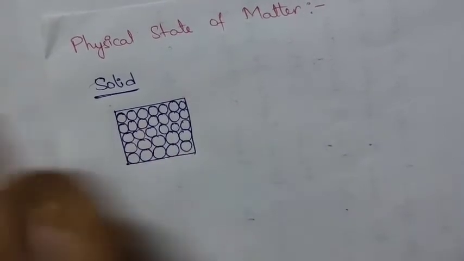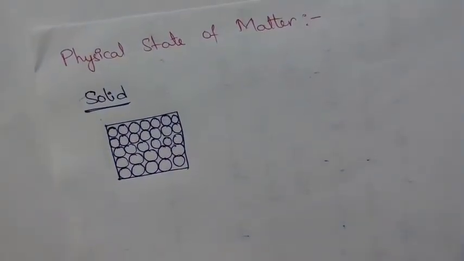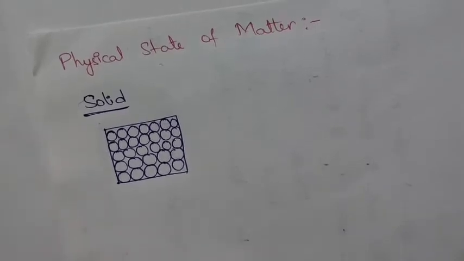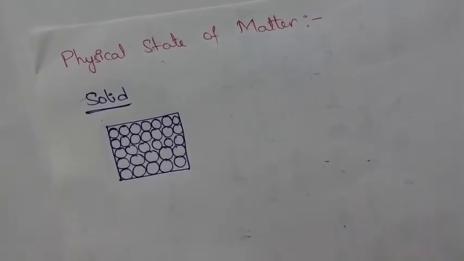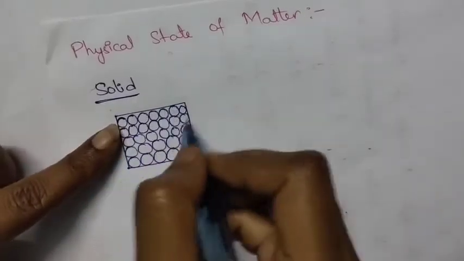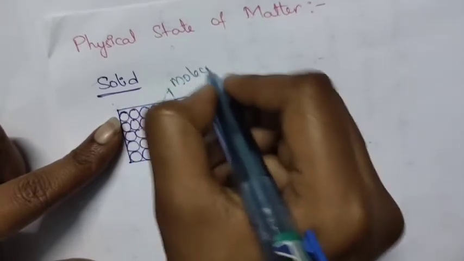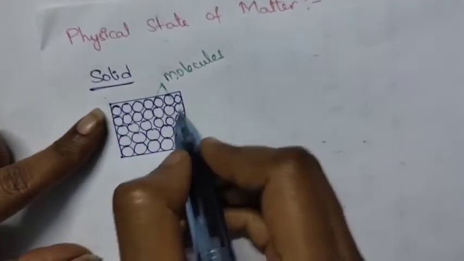In this one we have intermolecular distances. See, in this one the intermolecular distance, these are the molecules, and here we have intermolecular distance.